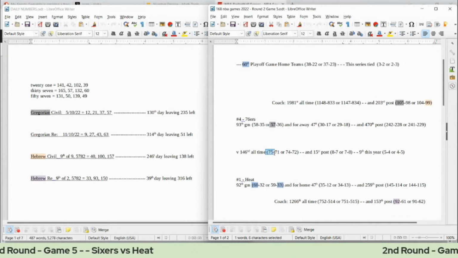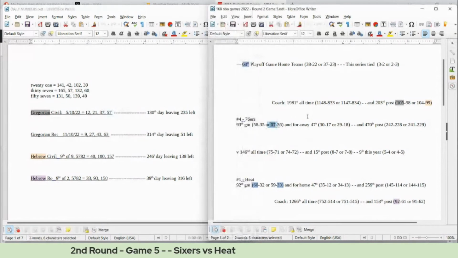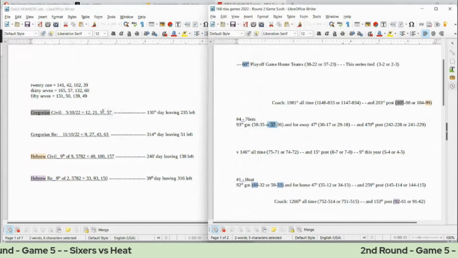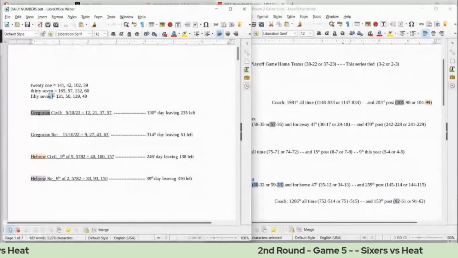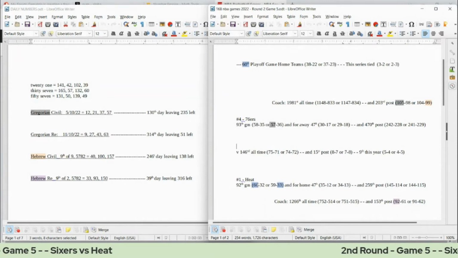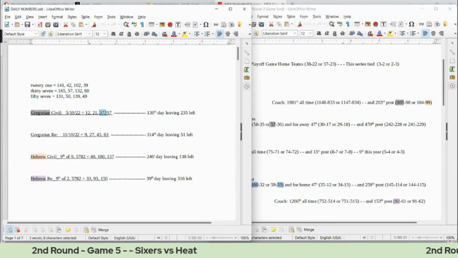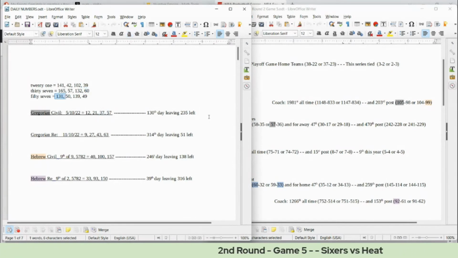Heat would get their 75th all-time head-to-head win against Sixers. 75 is just a reflection of 57. Sixers can sit on that 57 wins to go with. If you write out the number 57 date numerology, 57 sums to 131, which is the 32nd prime number. Heat would become 60-32 for a season record with a win. 60-32 today with 37 and 57 date numerology. 37 sums to 60, 57 sums to 131, the 32nd prime number.